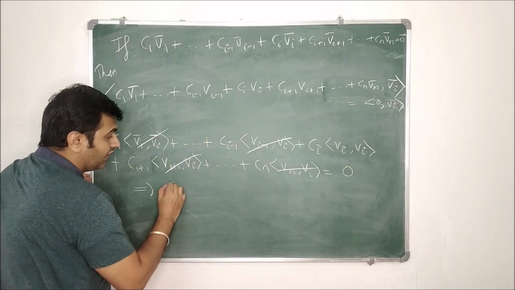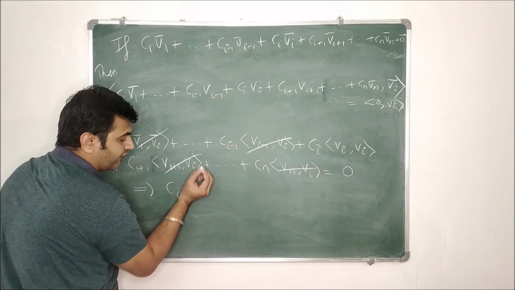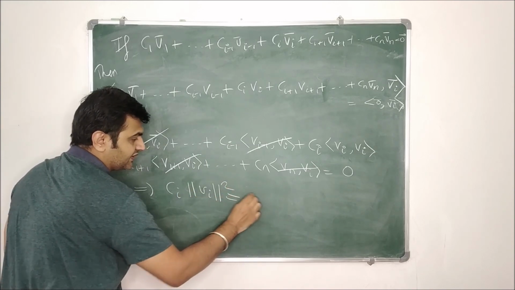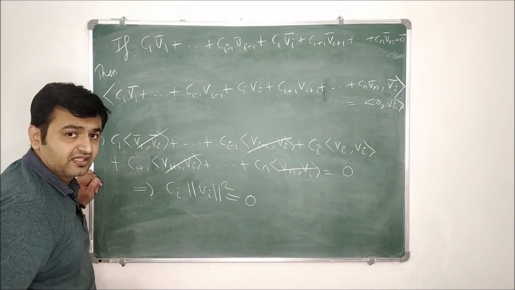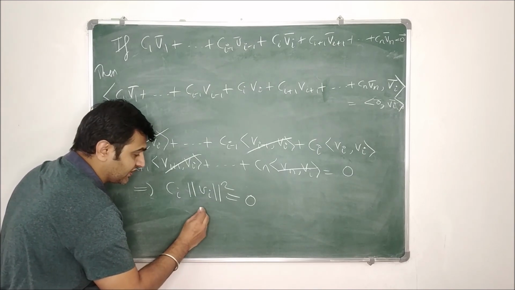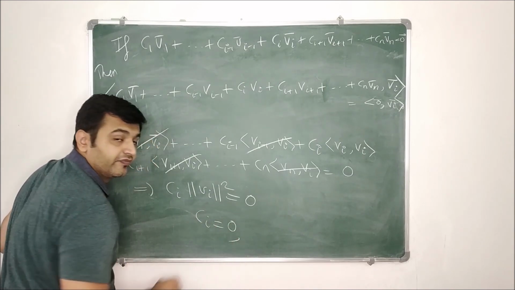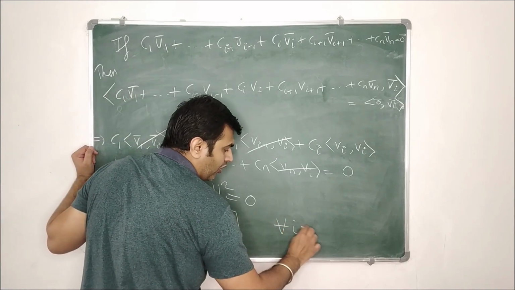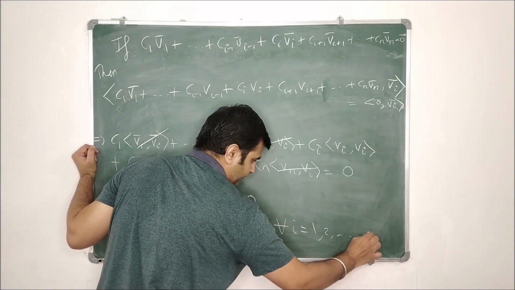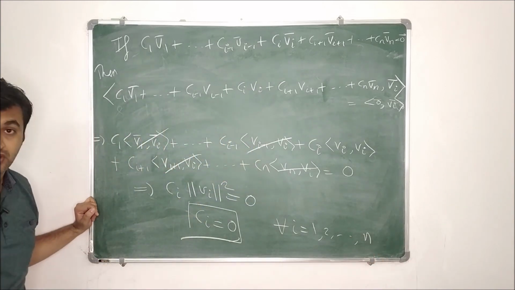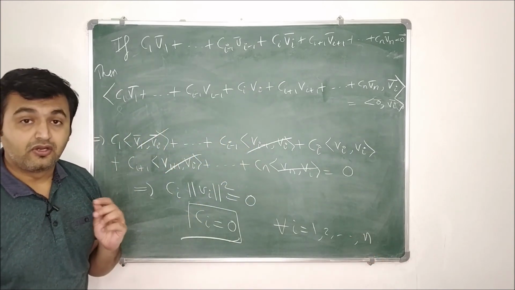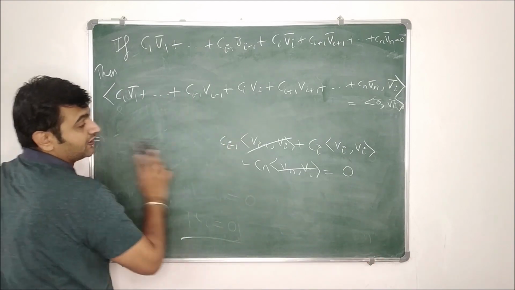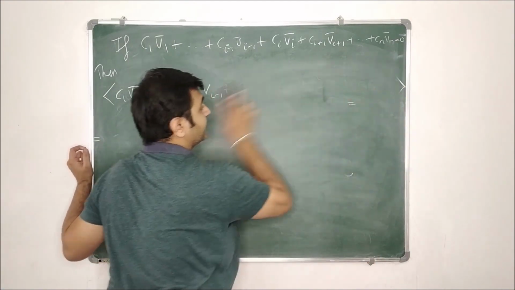So this implies Ci times the inner product of Vi and Vi, which is the norm of Vi square, is 0. But we are assuming that the vectors are non-zero, so this is a non-zero thing, therefore Ci is 0. There is no condition on i, it can be anything, so this is true for all i from 1 to n. Therefore, if you have an orthogonal set, then that set is also a linearly independent set.